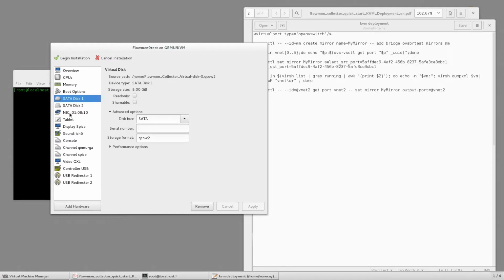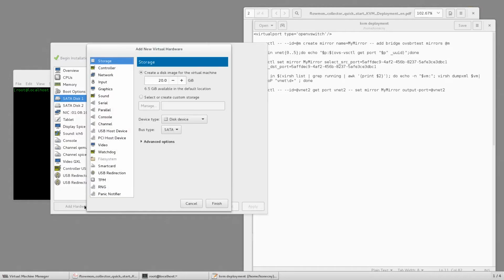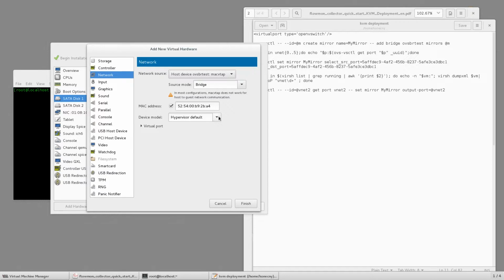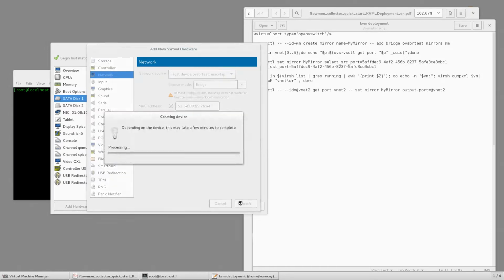And now, as we are deploying Flowmon collector, we need 4 interfaces. 2 for management purposes and 2 for monitoring purposes. In case if we were deploying probe, we would need to probably add more monitoring interfaces. Let's add new hardware. We'll go for network. We'll go for the previously created bridge and choose device model.